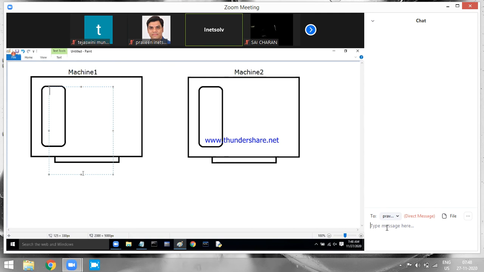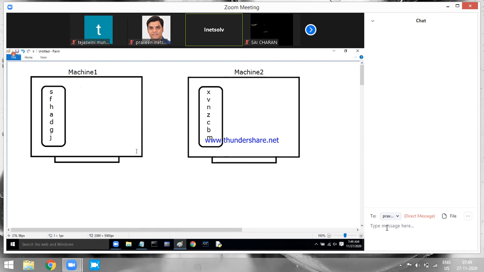Assume these are the instructions of the machine 1 processor. Machine 2 also has some instructions like this. These are the instructions of machine 1 processor and these are the instructions of machine 2 processor.